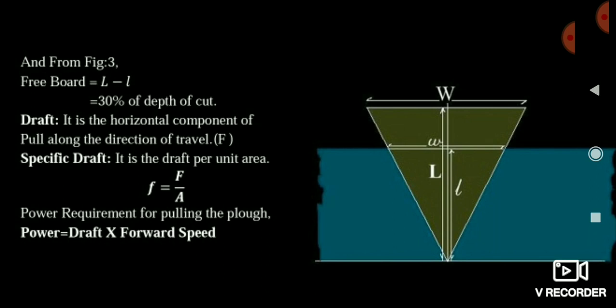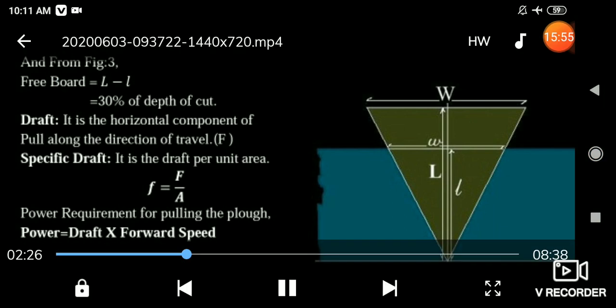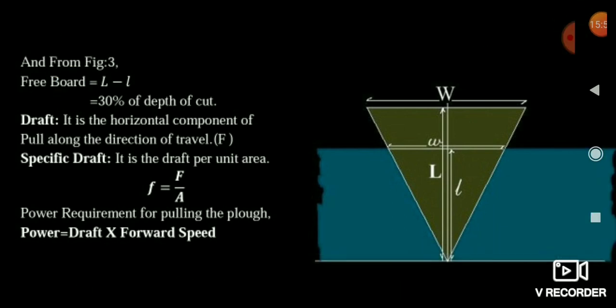Means whenever the pull angle is given with the horizontal, then P cos theta is our draft, and whenever the pull angle is given with the vertical, then P sin theta is the draft. I think you have studied this in your 11th class regarding the vector components P cos theta and P sin theta. And friends, another term is specific draft.